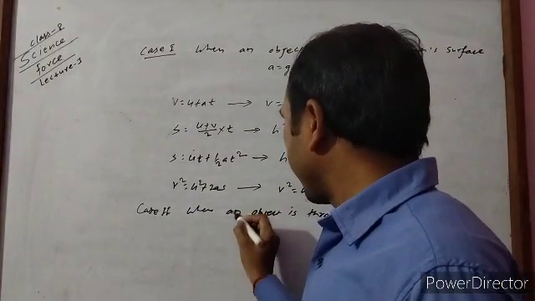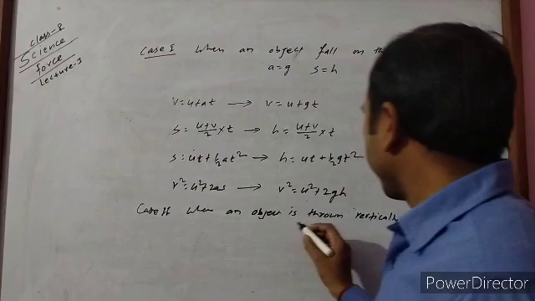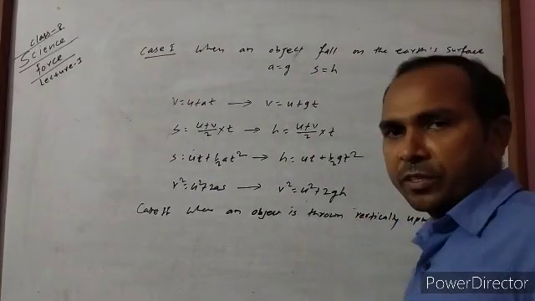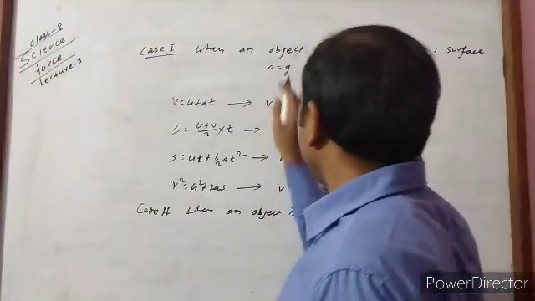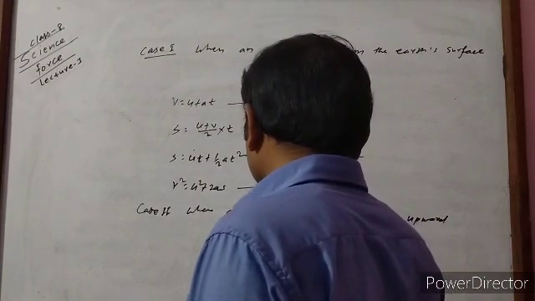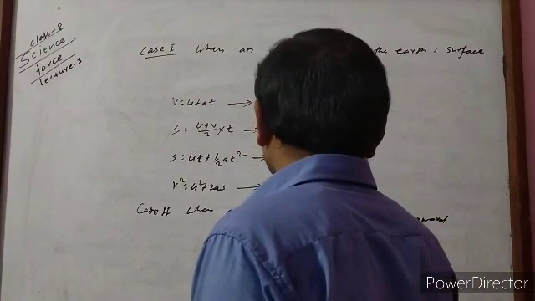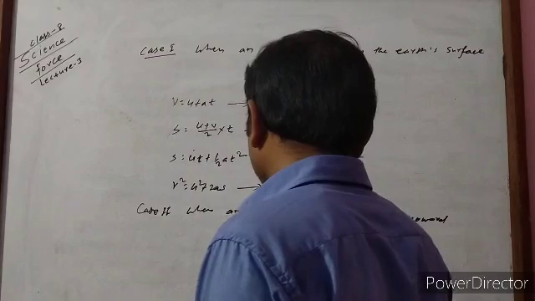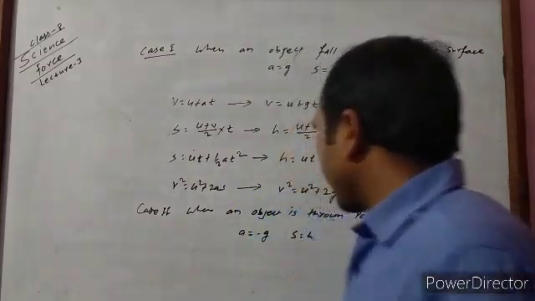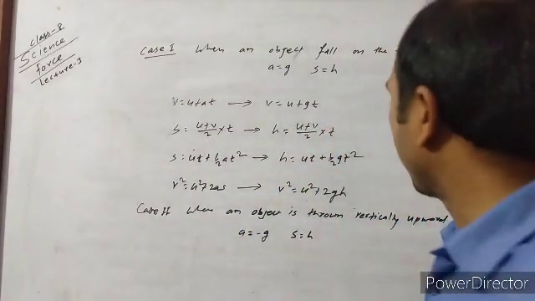Okay, at that time, how can we derive the equations of motion? Similarly here, but here a becomes minus g and s becomes h. Okay, then in this way you can write all of it.